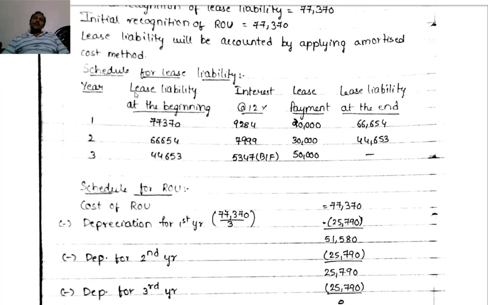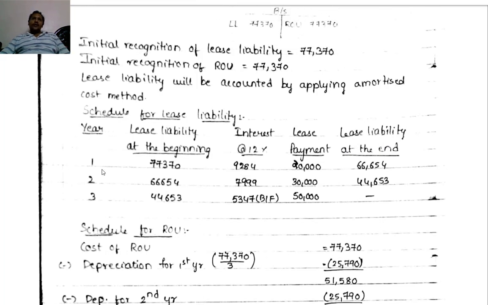So 5 columns I have taken. Year 1, lease liability at the beginning of the period. Interest at 12%. This is nothing but the incremental borrowing rate, whatever discounting rate they have used, that we are taking. Lease payment and lease liability at the end. These are the 5 columns we have taken.